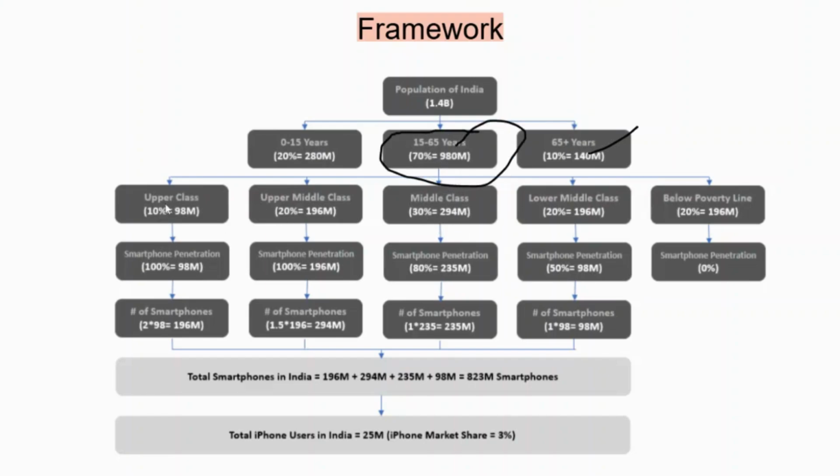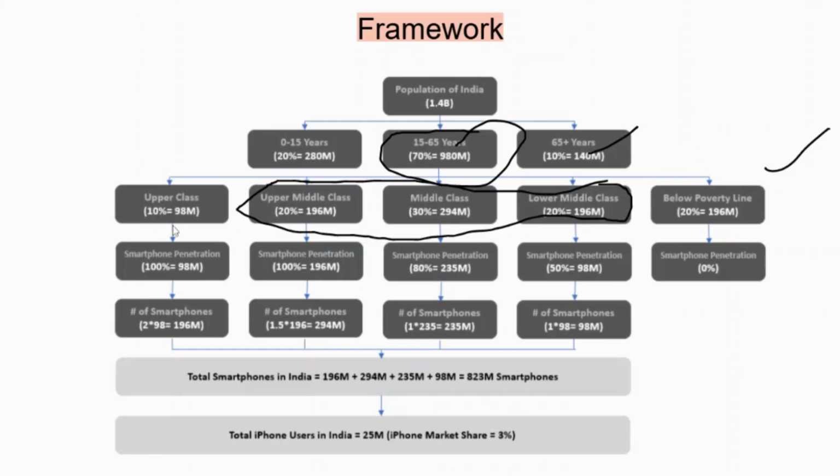Now here we would categorize them on the basis of class: upper class, which is the elite or rich class, then upper middle, middle class, and lower middle class, and thereafter below poverty line. So we have categorized in five categories. Now we will take the middle class as the major section, let's take it around 30%. And the upper class, let's say 10, upper middle class 20, and lower middle class also 20. Below poverty, let's take it around 20%.